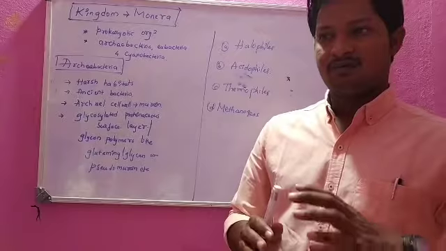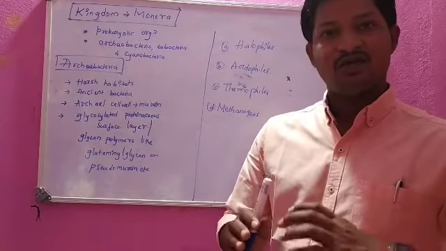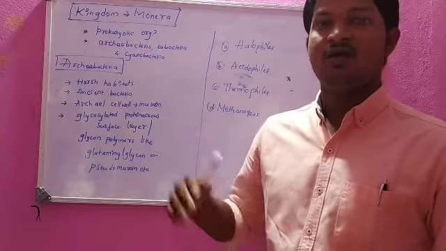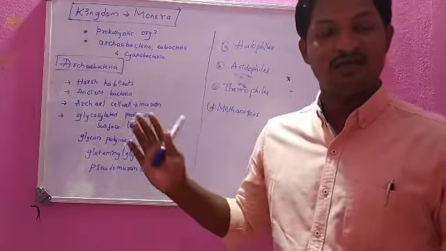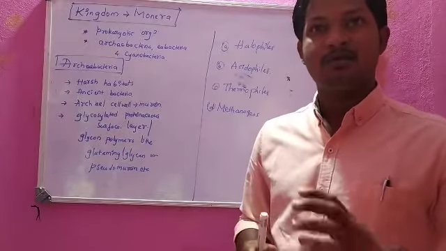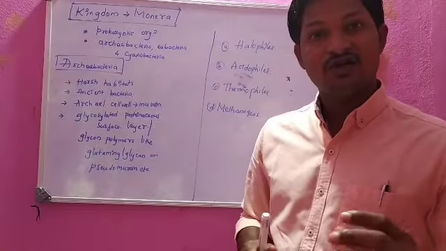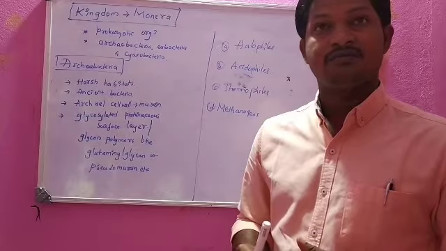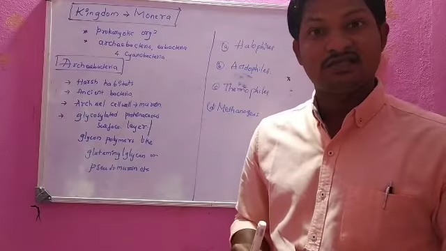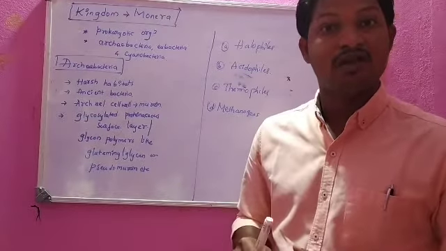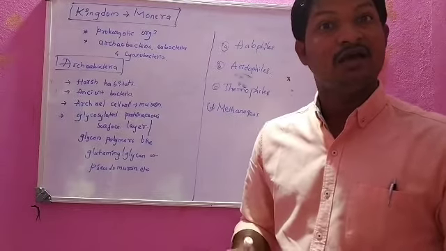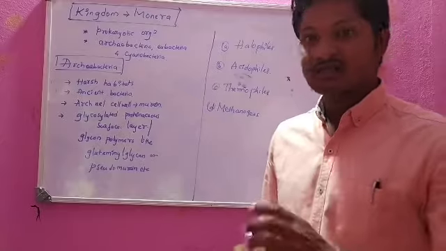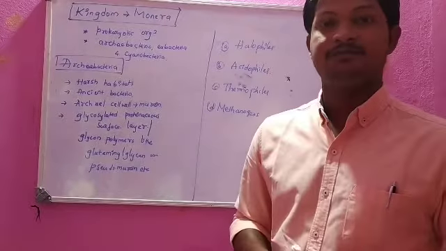And for these five kingdoms of classification, the main criteria for giving the kingdoms were based on the structure of cell wall, cell structure, their body organization, thallus organization, and reproduction mode. In that way the scientists have given it.